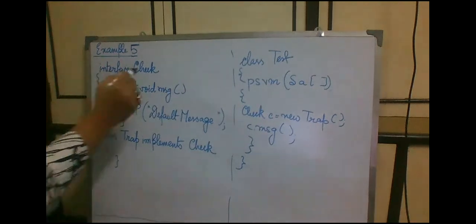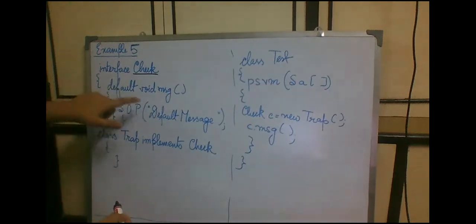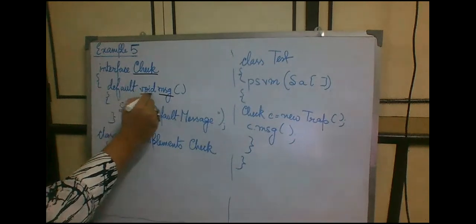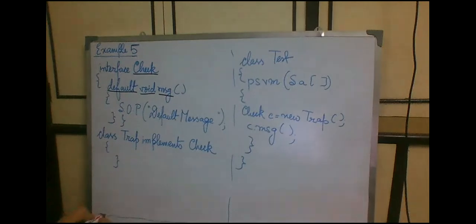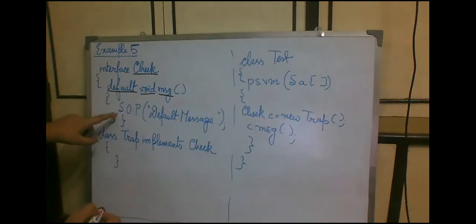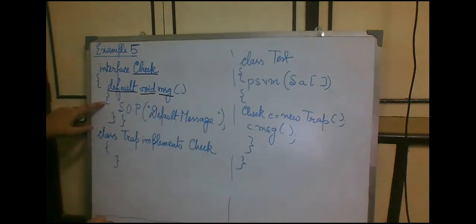So this is the interface. The interface name is check, and to write a default method, the method name is message, MSG. It has a return type of void, and we are preceding that with the keyword default. Simply we write the keyword default followed by the return type and the name of the method. Inside that we are printing that this is a default message. You can give a welcome message, you can give good morning, whatever you want. We are closing this particular default method, and we are closing the scope of the interface here.